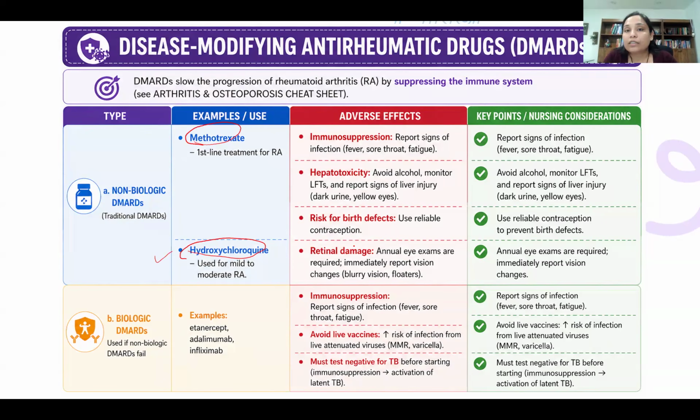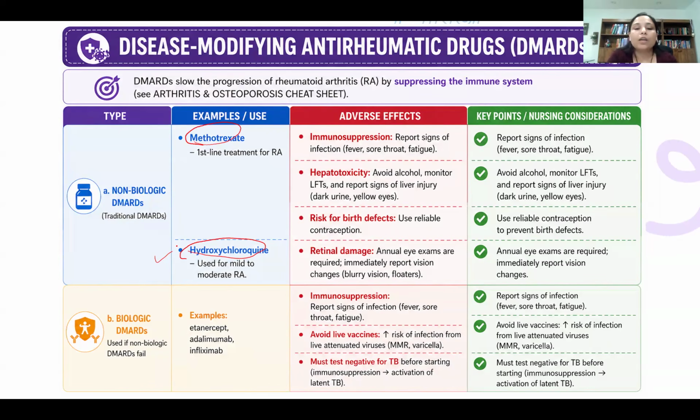But for that, an eye checkup is required before starting that medication. So the patient came back to us asking for an ophthalmologist referral, and I was asking what the reason was to go and see an ophthalmologist. The patient said that the rheumatologist wants to start hydroxychloroquine. Before they start, I have to see an eye doctor and get the recommendation or the results of the eye checkup. Then only they will start the medication.